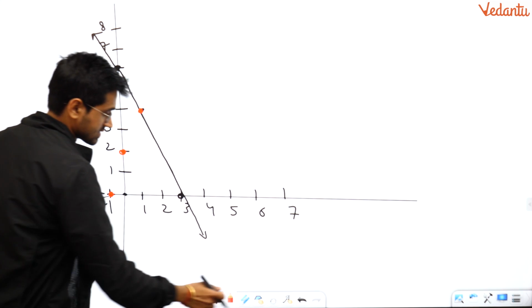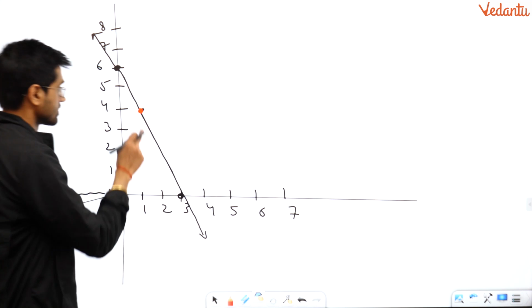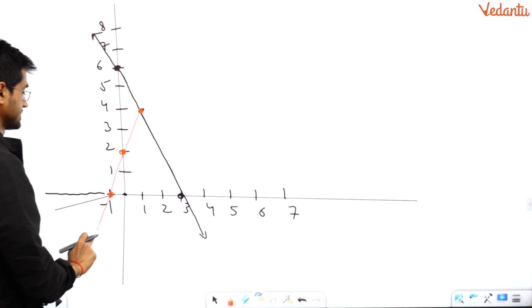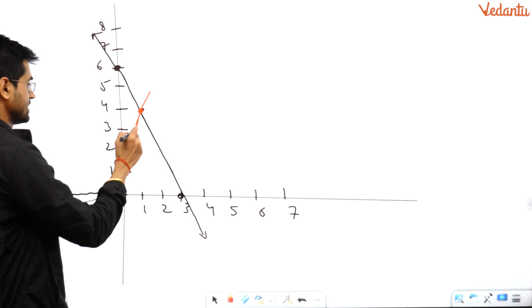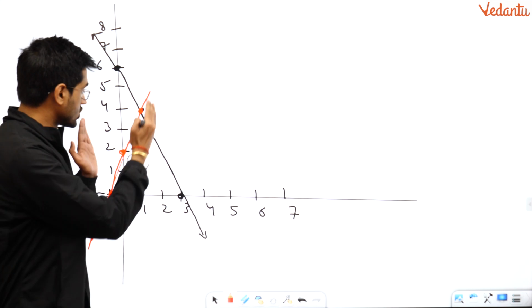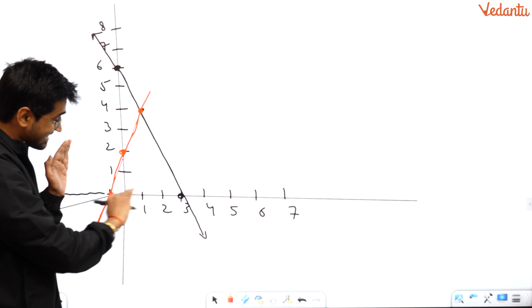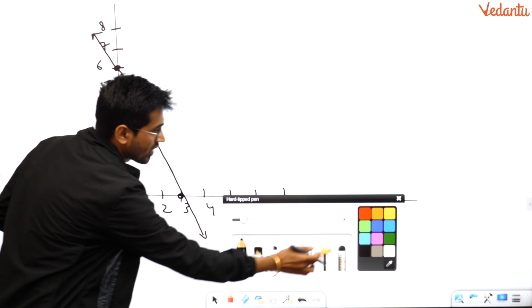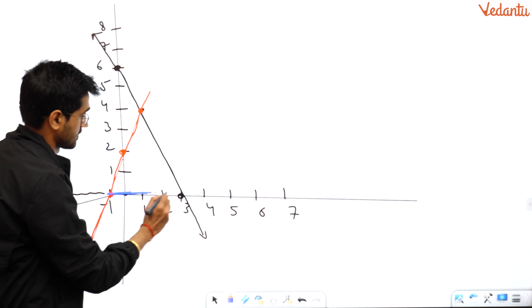So I will draw like this. Okay, I have a line like this. Fine, I have got the line. Now I will just extend it. Now you see there are two lines intersecting and they are forming a triangle with the x-axis. So you have to look at the x-axis. Please just watch, this is important.